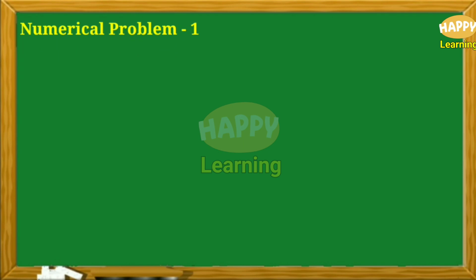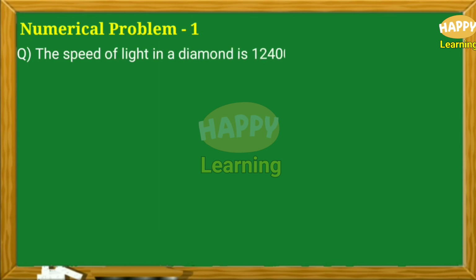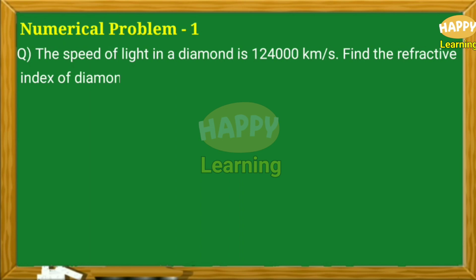Numerical problem number 1. Question. The speed of light in a diamond is 1,24,000 km per second. Find the refractive index of diamond if speed of light in air is 3 lakhs km per second.